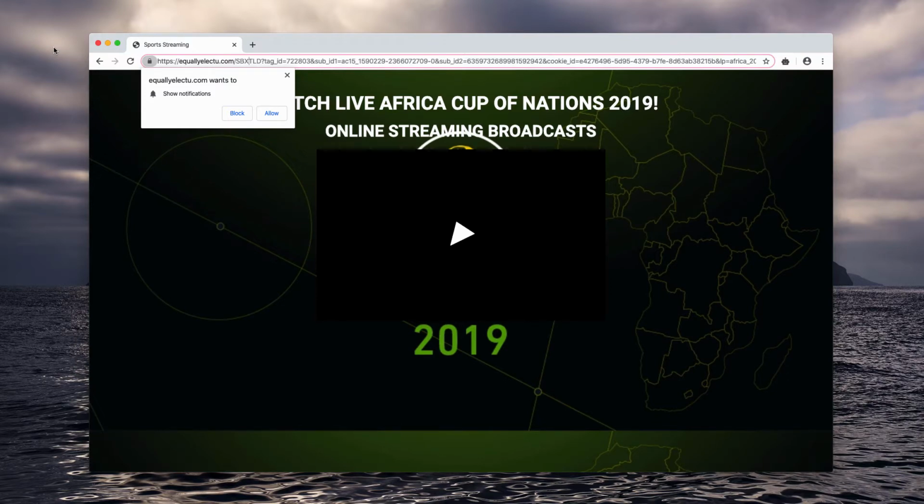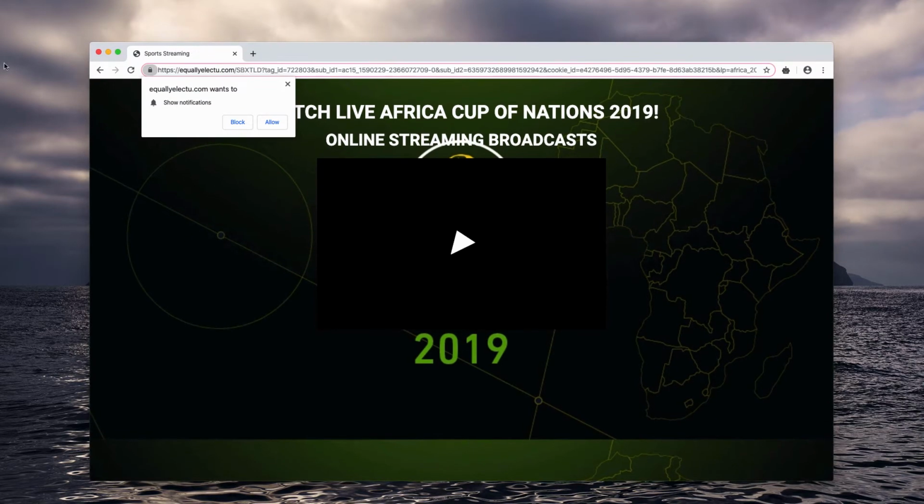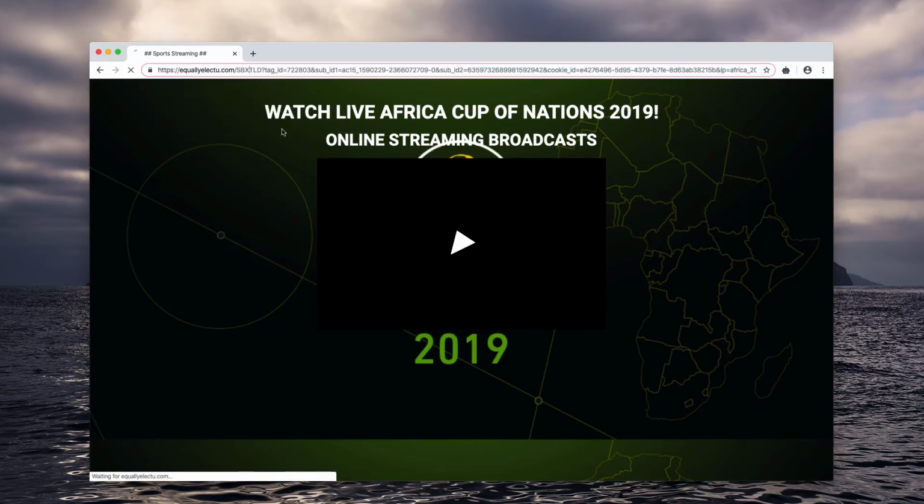This means that you will start randomly receiving a lot of intrusive web push notifications all the time, and you will be very much distracted by such redirections. So, of course, it is very dangerous to click on the Allow button, and we recommend you not to agree with such misleading proposals by these pop-ups. If you have done that by mistake, your browser is now hijacked.